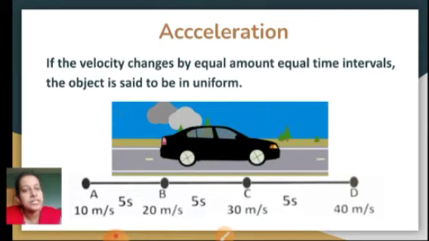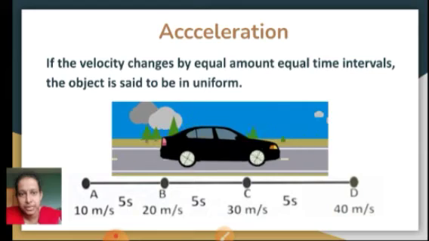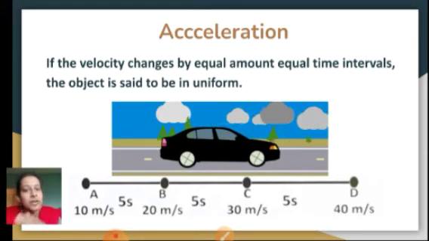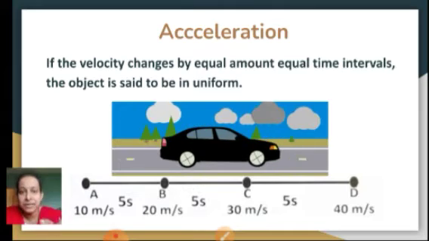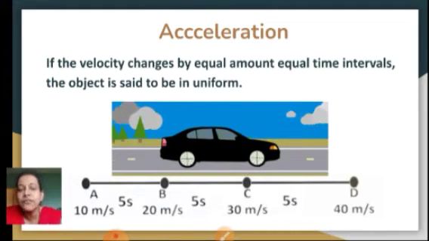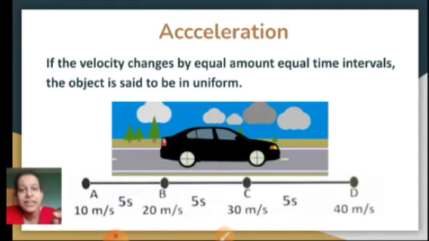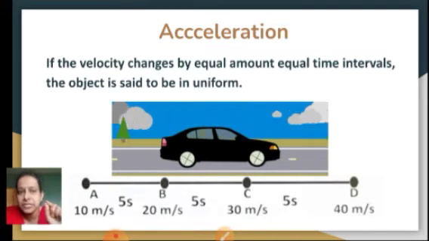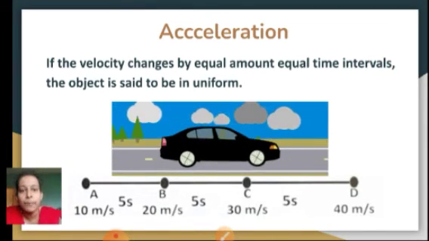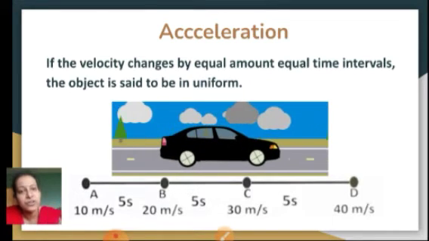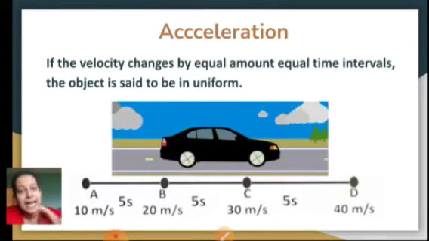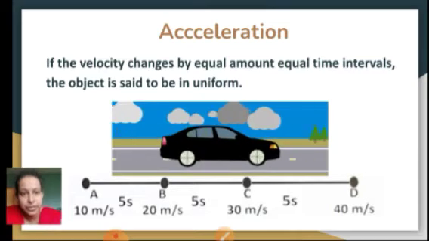So final velocity over here is after 5 seconds, it has achieved 20 meters per second, and initial velocity is 10 meters per second. To find the acceleration, you use the formula final velocity minus initial velocity, that is (v minus u) upon t. So v, the final velocity, is 20 meters per second and initial velocity is 10 meters per second.